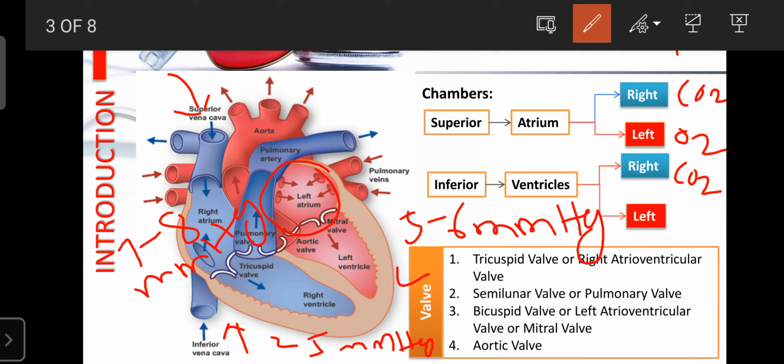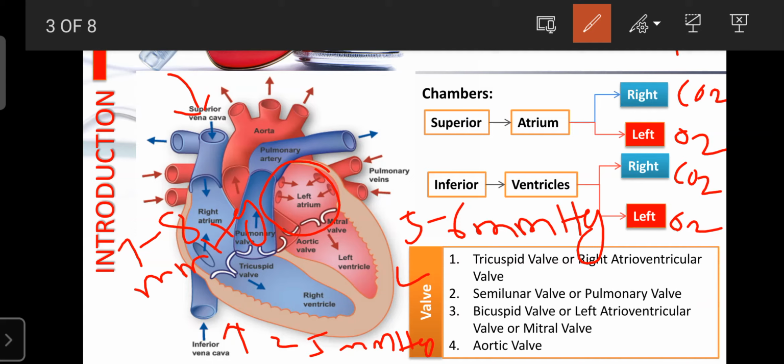Then the oxygenation process occurs in the lungs. The pulmonary vein carries the oxygenated blood and deposits it in the left atrium. Next is the left ventricle. The left ventricle is present in the left part of the heart. It collects the oxygenated blood from the left atrium through the mitral valve, also known as the bicuspid valve. The left ventricle consists of pure blood or oxygenated blood.